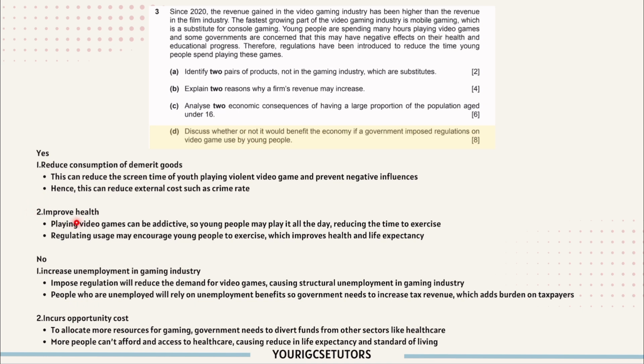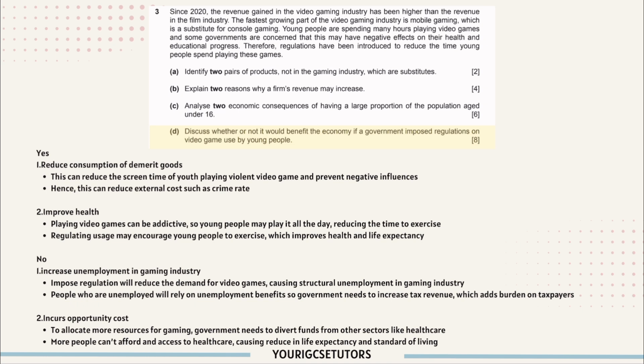And second, it can improve health. So playing video games can be addictive, so young people may play all day, reducing the time to exercise. So regulating usage can encourage young people to exercise, which improves health and life expectancy.